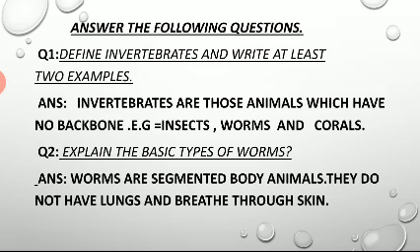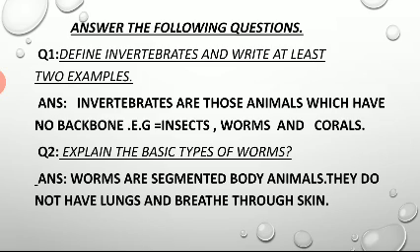Question number 2. Explain the basic types of worms. Answer. Worms are segmented body animals. They do not have lungs and breathe through skin. Spelling of segmented: SEG, MEN, TED, segmented. Segmented body animals.